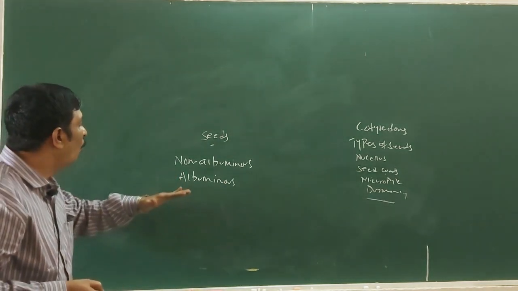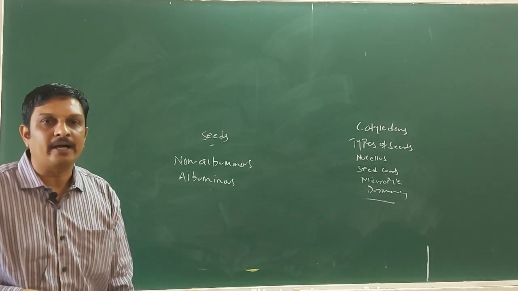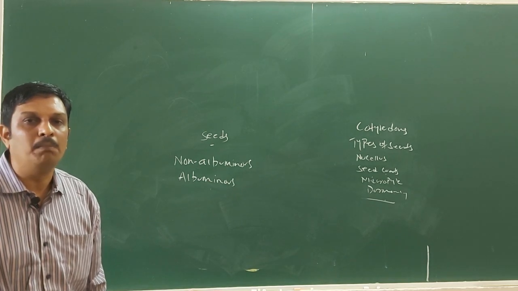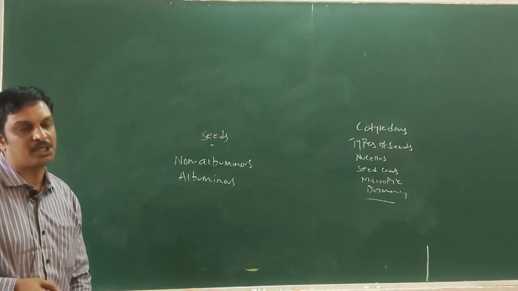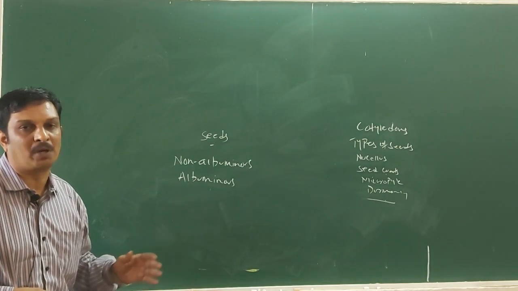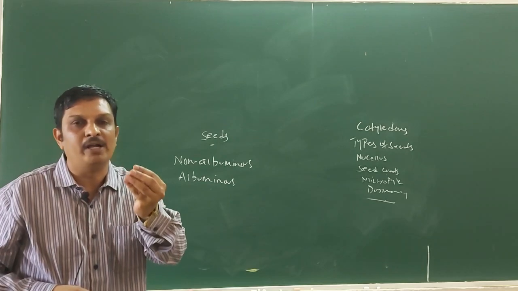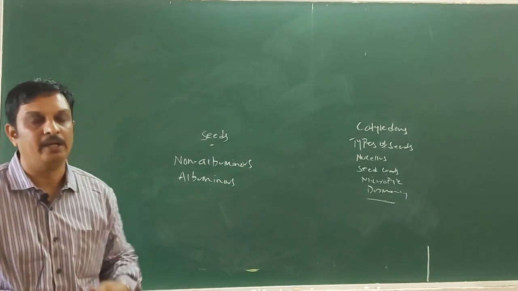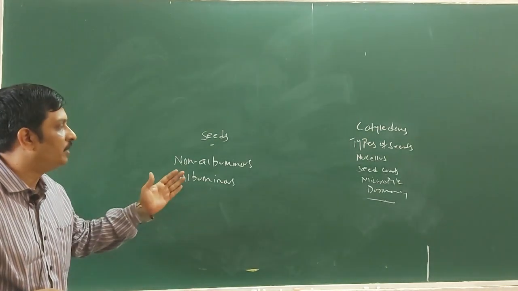What do you mean by albuminous seeds? The seeds that contain a part of endosperm as it is not completely consumed by the developing embryo are called albuminous seeds, otherwise also called endospermic seeds. That is, in these seeds a certain part or small amount of endosperm is present. Well-known examples are coconut, castor, maize and so on.